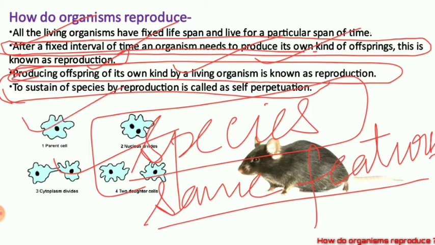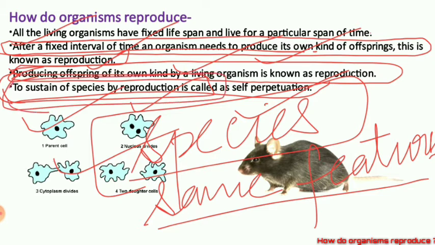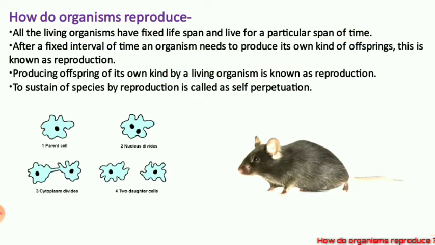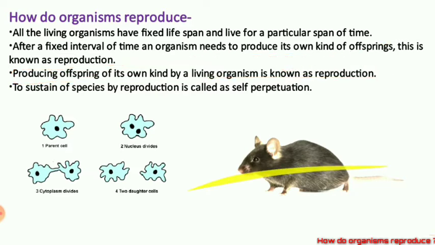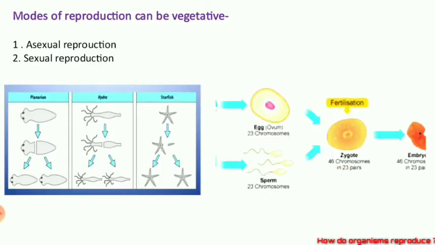To sustain the species by reproduction is called self perpetuation. Self perpetuation means to sustain a number of the individuals in a species with the help of reproduction, and producing the young ones of a similar looking kind is known as the reproduction process.